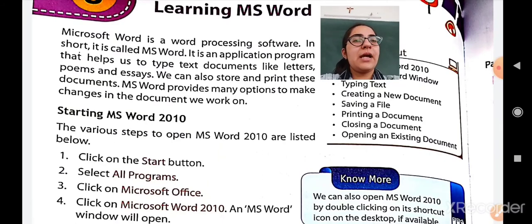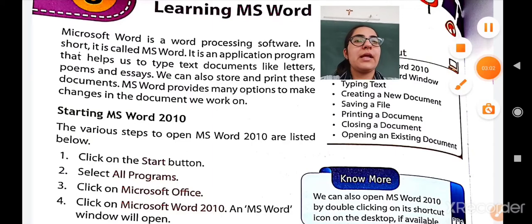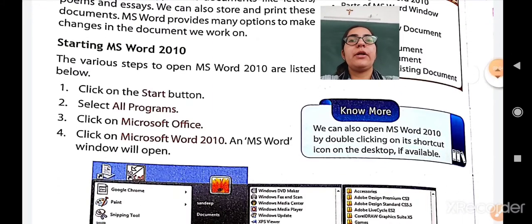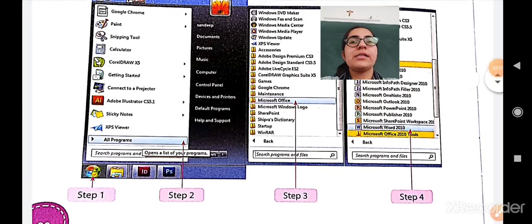Now let us see how to start Microsoft Word. The various steps to open Microsoft Word 2010 are listed below. First, you have to click on the Start button. Then select all programs in that. Click on Microsoft Office and then click on Microsoft Word 2010 and you will see that an MS Word window will get opened. Okay, so let us see it practically.